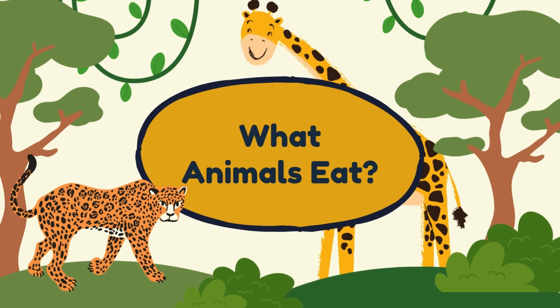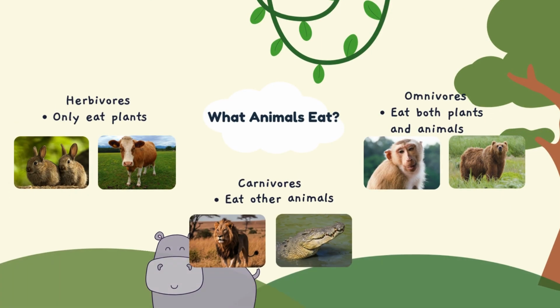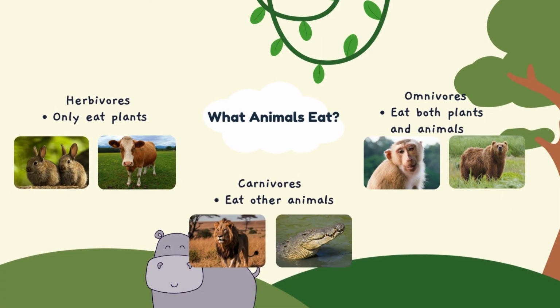So, the last topic is, what do animals eat? The three different types of diets for animals include herbivores, carnivores, and omnivores. Herbivores only eat plants, for example, rabbits and cows. And then carnivores, they only eat other animals, for example, lions and even crocodiles. And the last one is omnivores. They eat both plants and animals, for example, monkeys, and even bears.